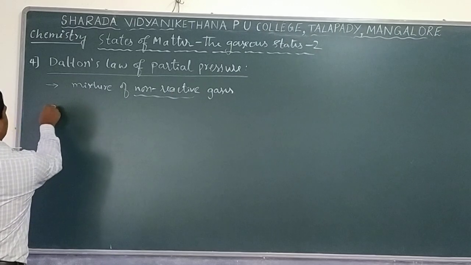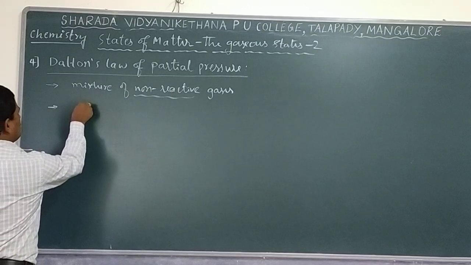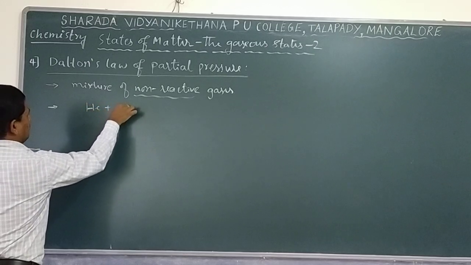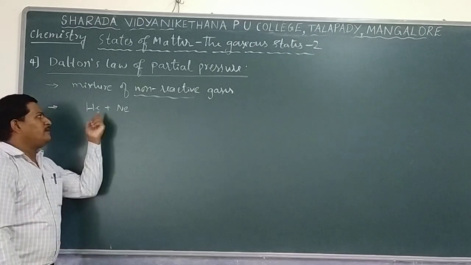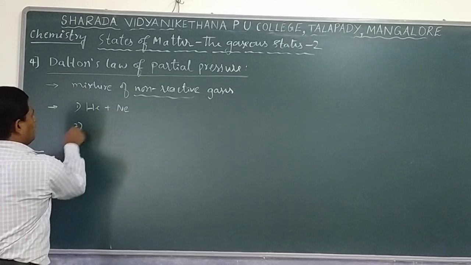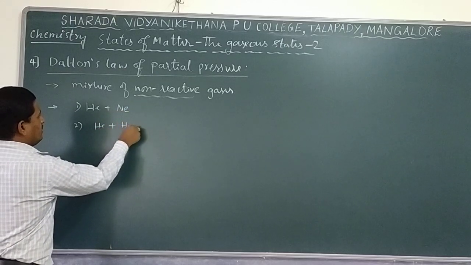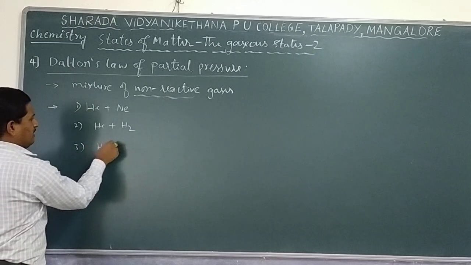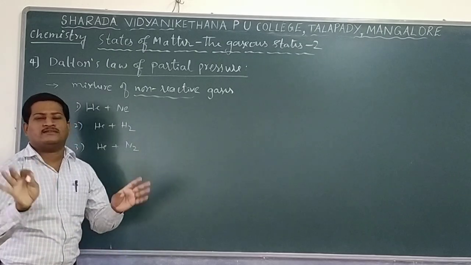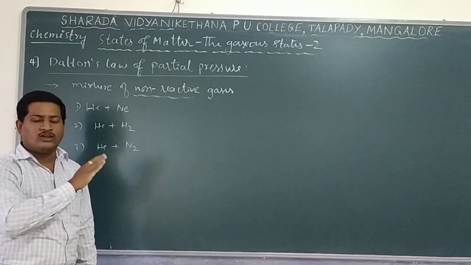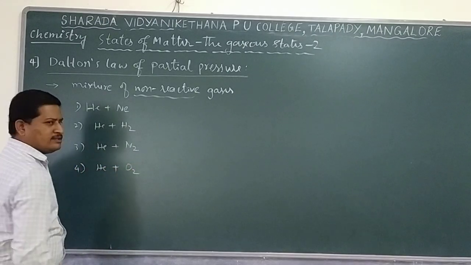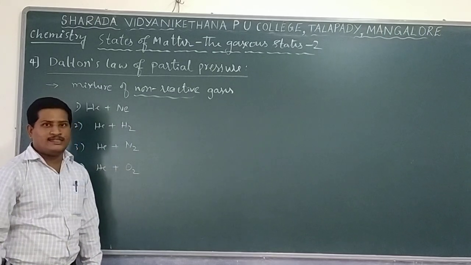For non-reactive gases, normally a combination of noble gases, like helium and neon, both are noble gases, will not undergo any chemical reaction. This is one example, a mixture of helium and neon gas. The second example, helium and hydrogen gas. Third example, helium gas with nitrogen gas. Remember, a noble gas with any other gas is the best example, because a noble gas does not react with any other gases. Similarly, helium and oxygen gas, normally this mixture is used in our oxygen cylinders.